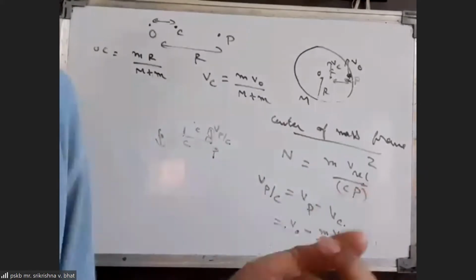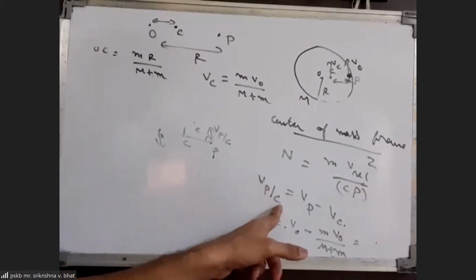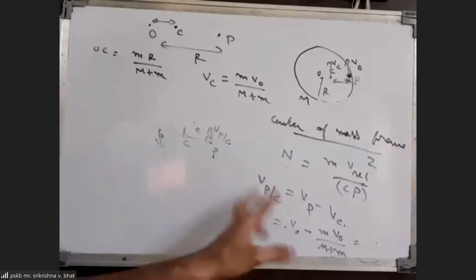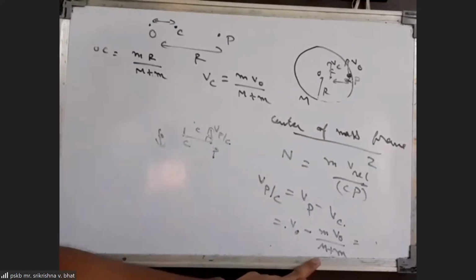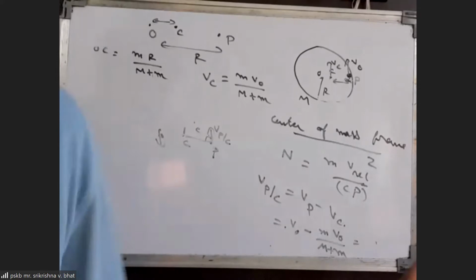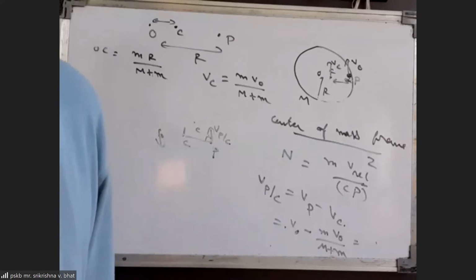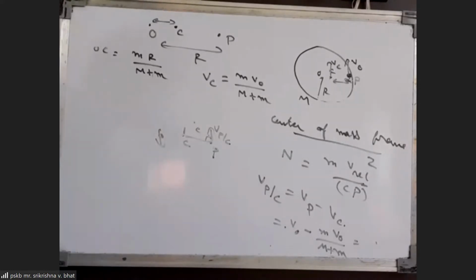At any general instant of time, we can't calculate the velocity of P with respect to C this way. But at the initial instant of time, we can calculate it, and this is going to remain the same in magnitude. So we can say the contact force also remains constant.